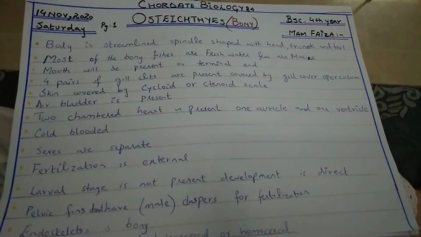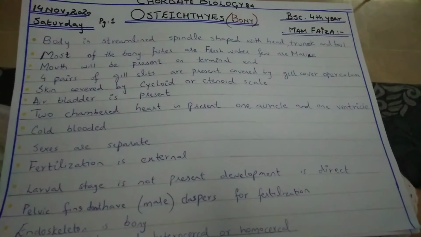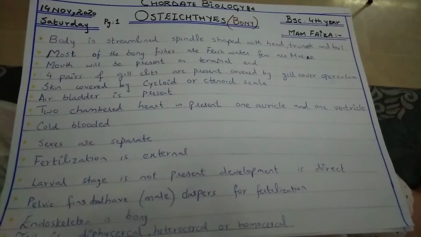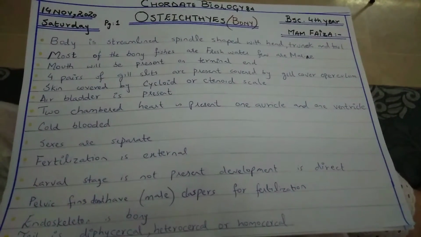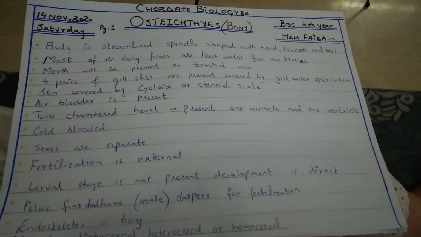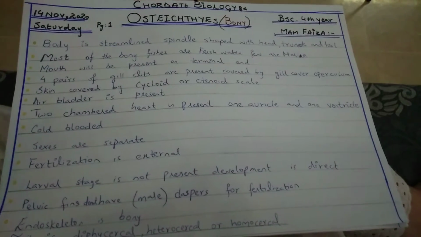Now, first of all, the general characters of the bony fishes. You have to write the general characters of the bony fishes. In the bony fishes, the body is streamlined. It is spindle shaped, pointed at both the ends, and the body is divided into head, trunk, and tail.